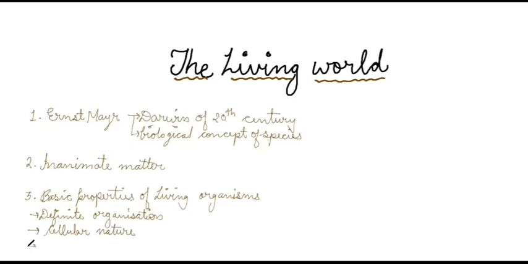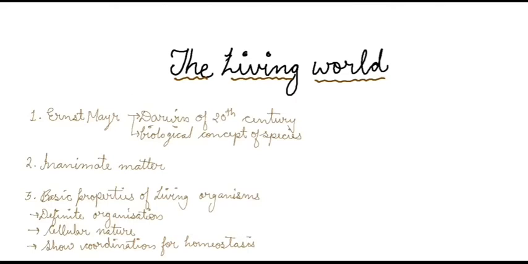The third property we have is they show coordination between different parts of the body to maintain homeostasis. So we can say they show coordination for homeostasis. What do you mean by homeostasis? Homeostasis means maintaining the constant internal environment. So they maintain the constant internal environment. This phenomenon is known as homeostasis.